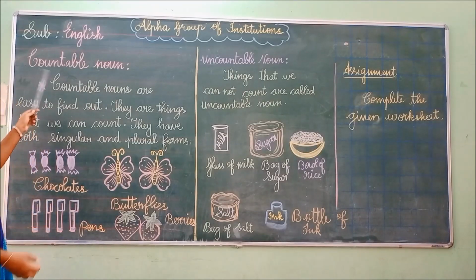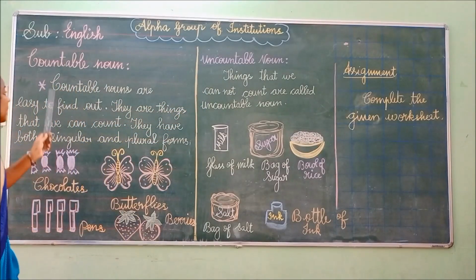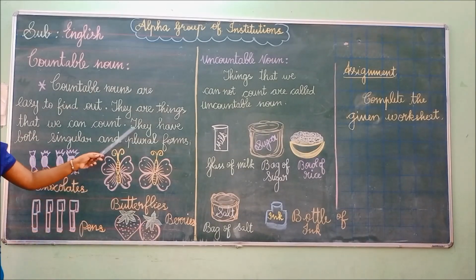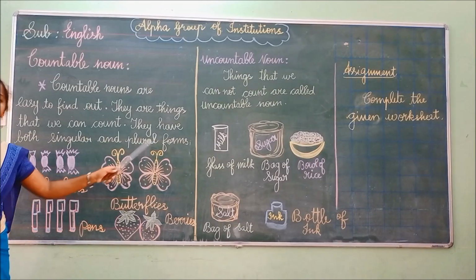Let us see countable noun and uncountable noun. Countable nouns are easy to find out. They are things that we can count easily. They have both singular and plural forms.